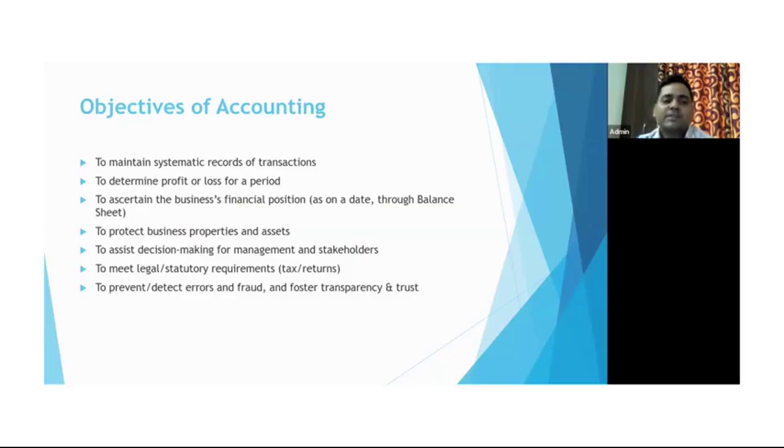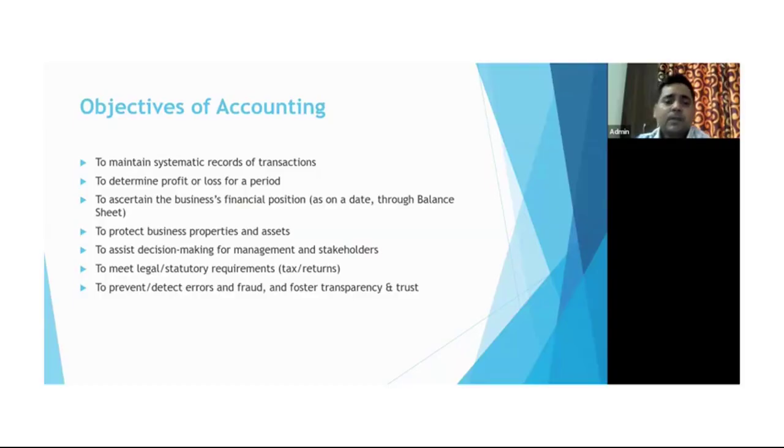Next one is to assist decision making for the management and stakeholders, right? Definitely. So based upon the financial health, financial strength, or financial position of the company, the management can take the decision, right? So suppose, if debtors are pending for a long period of time, they can take the decision on giving the debtors additional funds or additional money or additional sales.